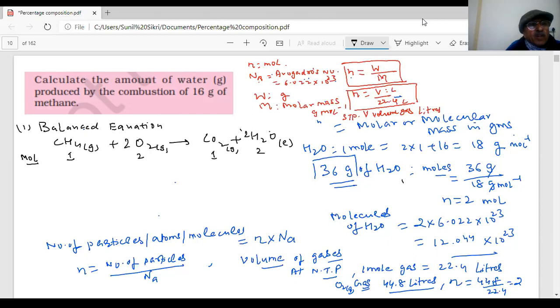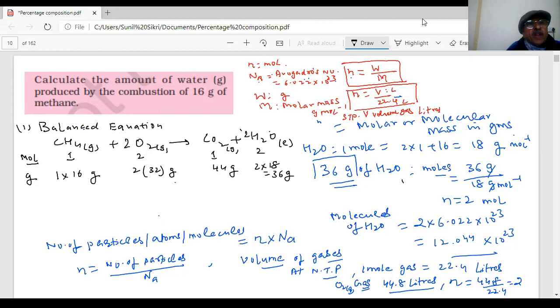If I convert them into grams, one mole of CH4 will be how many grams? 16 grams. 2 into 16, 32 grams. Carbon dioxide would be 44 grams. Water, 2 moles, 2 into 18, 36 grams. This is the gram ratio.